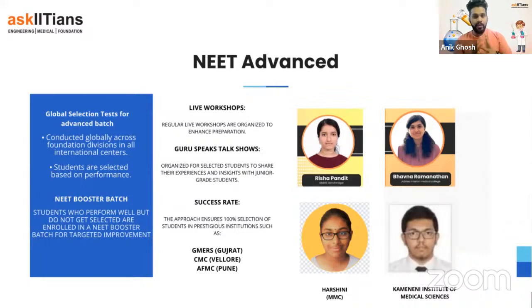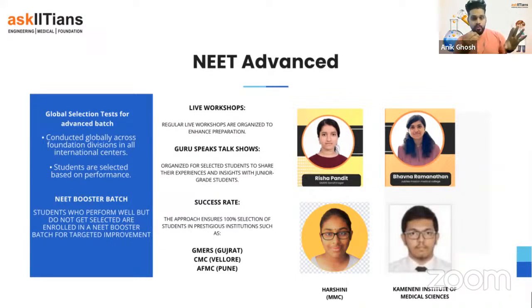So this year what we are trying to think about is, first of all, I'm going to tell you what is happening right now in the live NEET batches, and then I'm going to tell you what is going to be happening with you guys. Okay, right now what is happening is, globally, whichever centers are there in Ask IITians, we have conducted a test, and from there we have selected top 5 students globally. Those 5 students are continuing with us in that advanced batch.